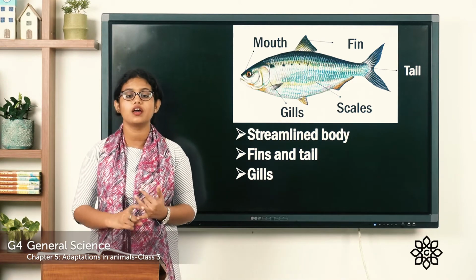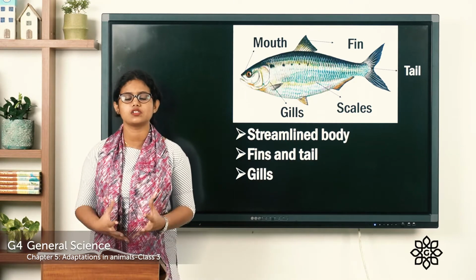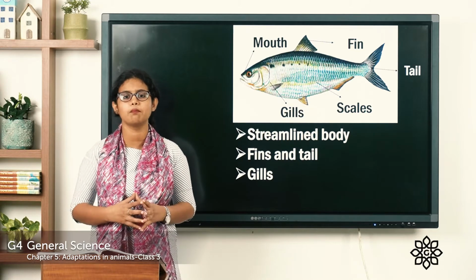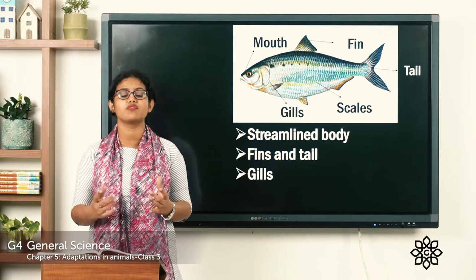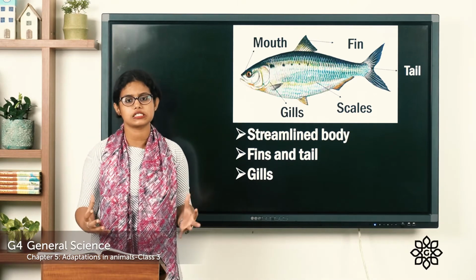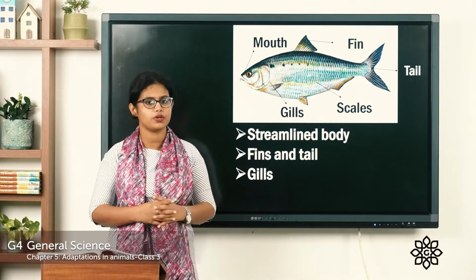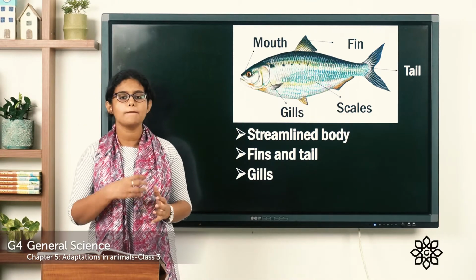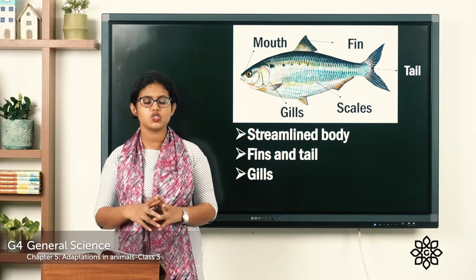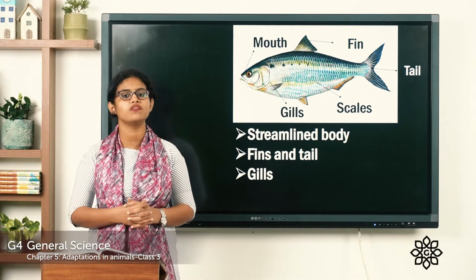So the gills are filled with blood. So how do they breathe? They breathe through their gills. They breathe the oxygen that is dissolved in water. And what about their body? If you have seen a fish, you could have noticed their body. Most of the fish body is covered with scales. Then if you closely observe the picture, you can see the flap. Flap means, when the water passes through the gills, it comes out through this flap.